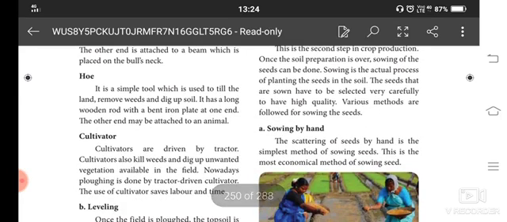Cultivator: with the help of the tractor we do it, because when machines are doing the work it is very much faster than a human. So it's fast work. We can do it easily.